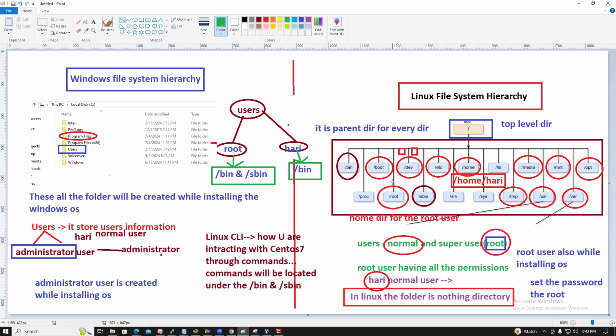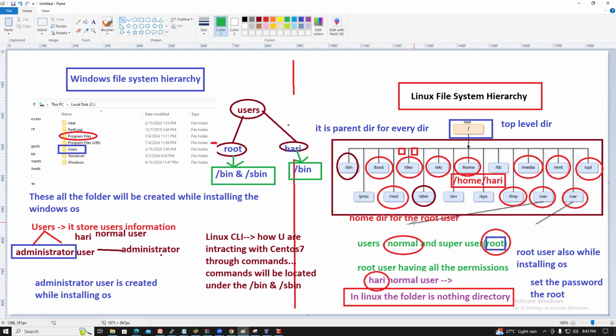Guys, got it? The Windows file system hierarchy and the Linux file system hierarchy differ, and every directory has its own purpose. bin and sbin contain the commands we use, because we can interact with Linux only through commands. If you log in as the root user, you can execute both bin and sbin commands.